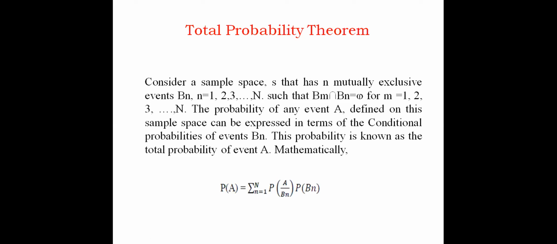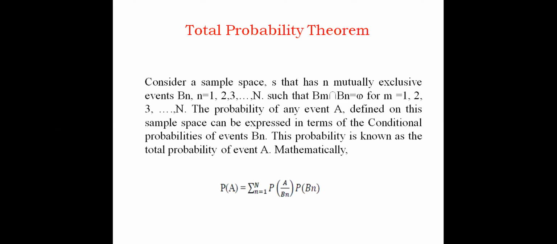I'll read it one time. The statement of total probability theorem. You go through this statement at least two times. If you understand the statement, it will be easy for you to do the proof for this theorem, that is the mathematical proof of total probability theorem. Let us start this. Consider a sample space S that has n mutually exclusive events.